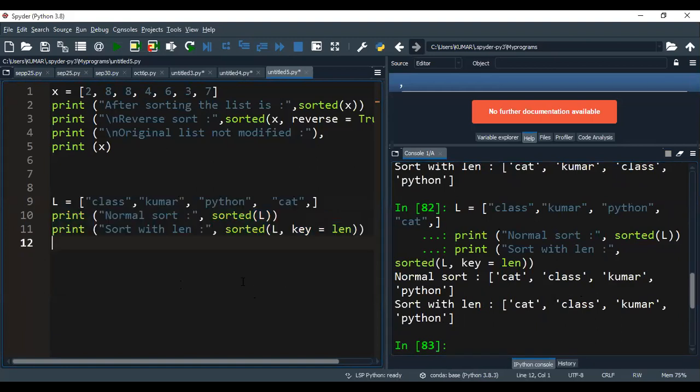One more thing I would like to ask you guys. If I am giving capital CAT here, and capital class here, and I am giving Kumar, Python in small letters only, which one is the minimum string here? Can you please tell me, guys? Yes, very good. So everybody is responding. Thank you, Priyanka.